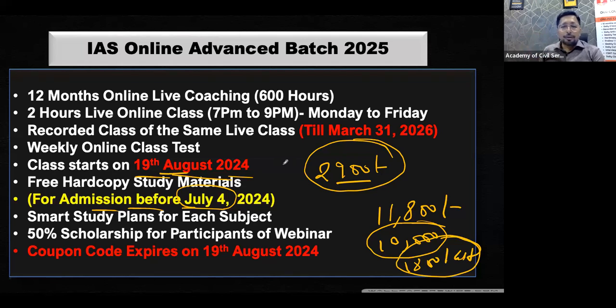And after that, obviously, there are subjects like polity, history, economy, geography. These four subjects are conventional subjects. You have to study them. Humanities, like basically the majority of these subjects are from social sciences.